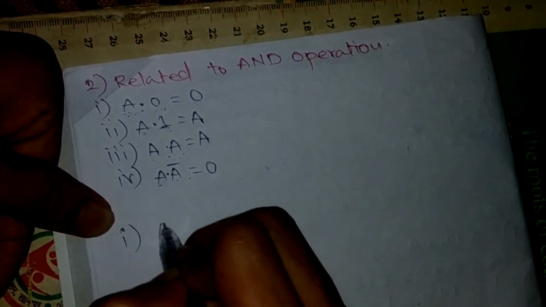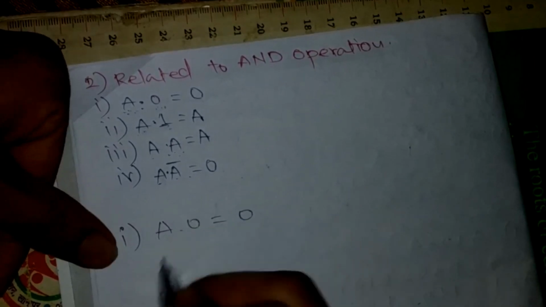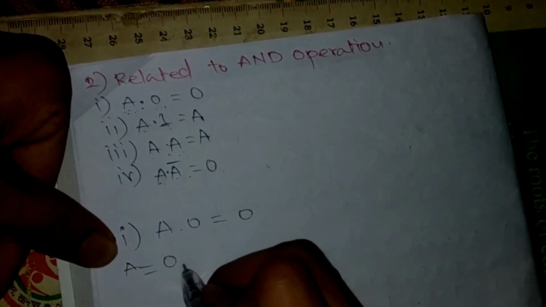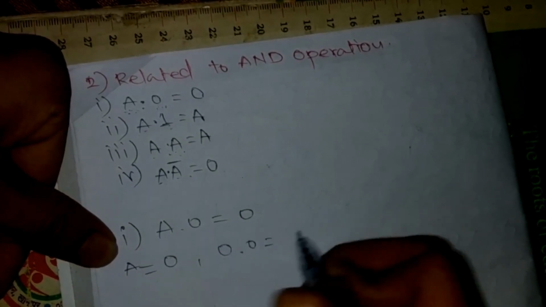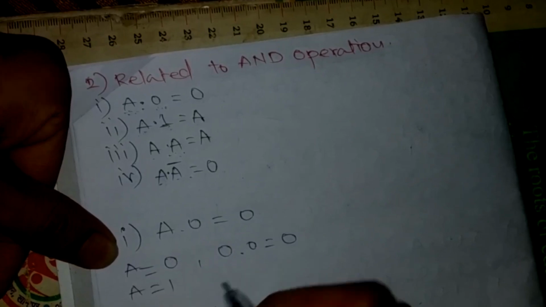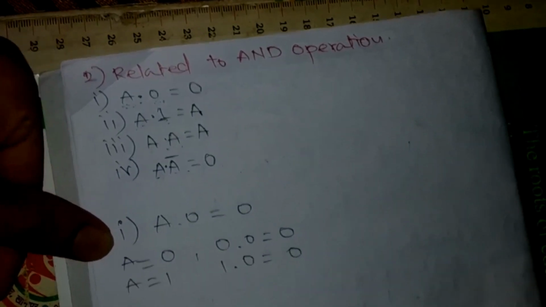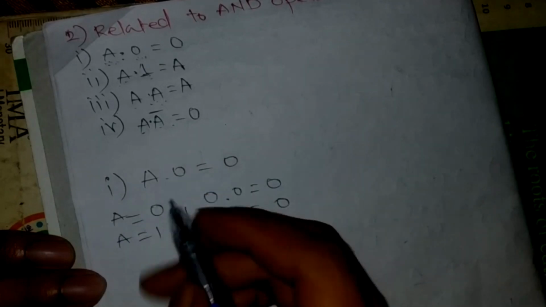So first comes A dot 0. Suppose A value is 0. So 0 dot 0 is going to be 0. A value is 1, 1 dot 0 is equal to 0. That means 0 is the major factor over here. For example, suppose we get 0 dot A B C, this whole thing is going to be 0. We don't care about the value of the rest of these terms. Ultimately it ends with a 0, so we get a result of 0.